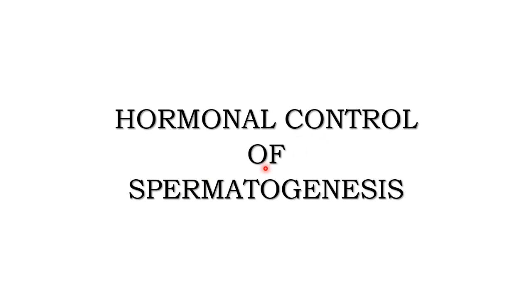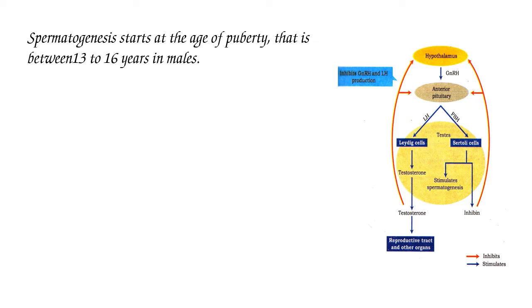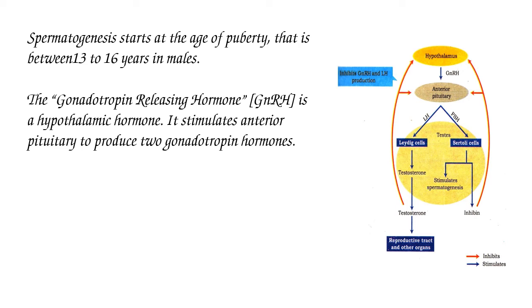The hormonal control of spermatogenesis. Spermatogenesis starts at the age of puberty, that is after sexual maturity, between 13 to 16 years in males. The gonadotropin releasing hormone, GnRH, is a hypothalamic hormone.